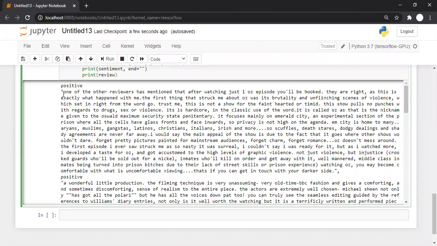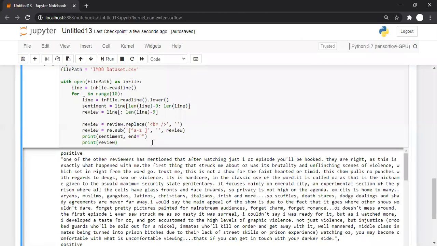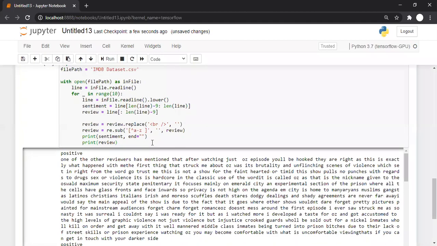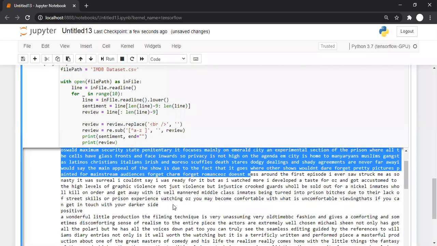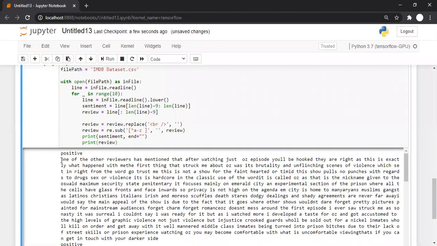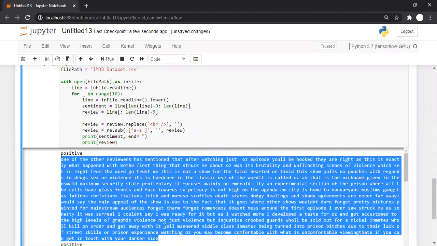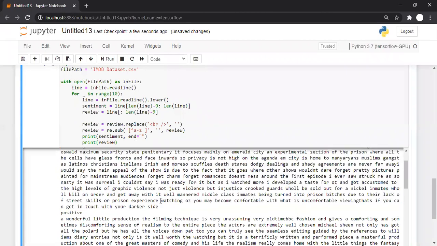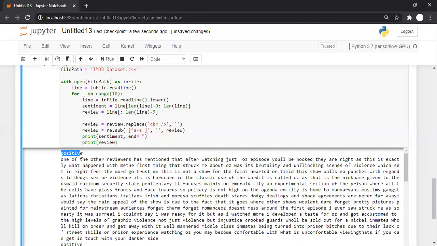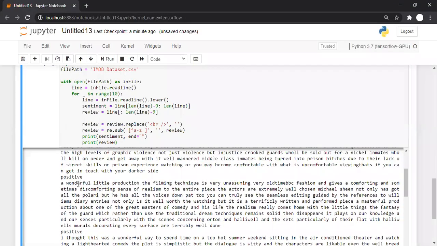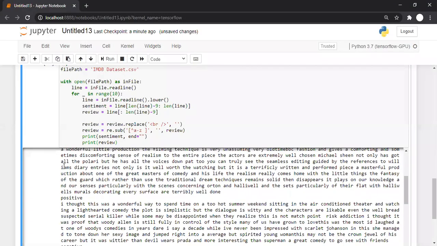So now see, there are double quotes, dots, commas and everything there. Let's run it. And now you can see everything else is removed. There are only small a to small z letters. Everything else is removed. So it's done.